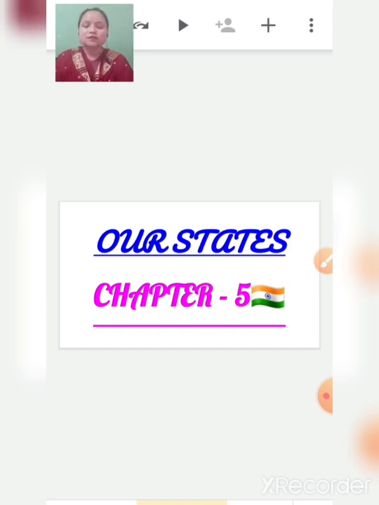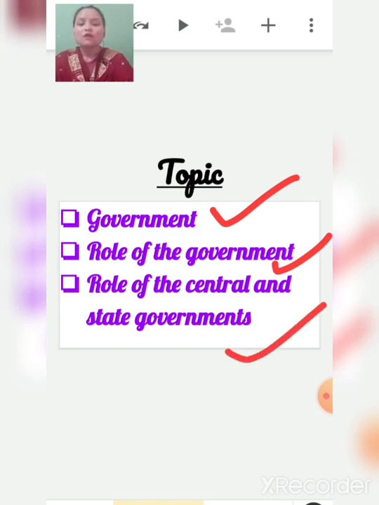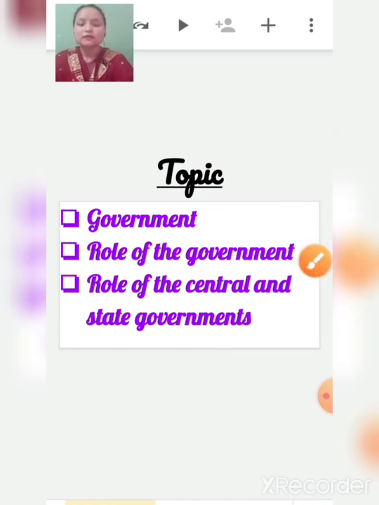Okay, so children, in this chapter we are going to discuss these topics. That means in this video we will discuss basically only these 3 topics: what is government, the role of the government, and the role of the central and the state governments. As I have told you, India is a very big country, right? Here we have 28 states and 8 union territories.